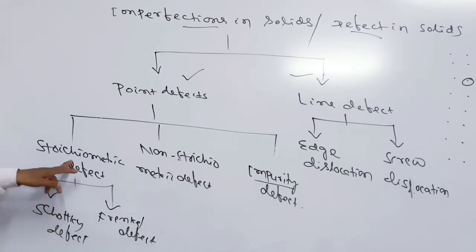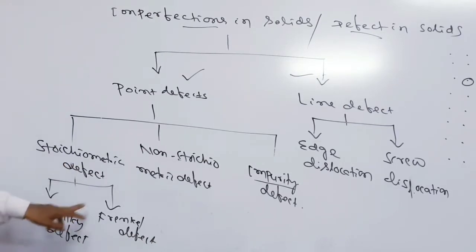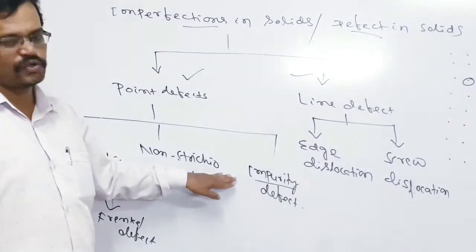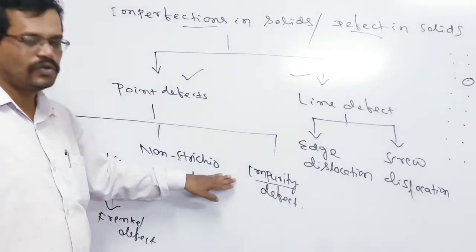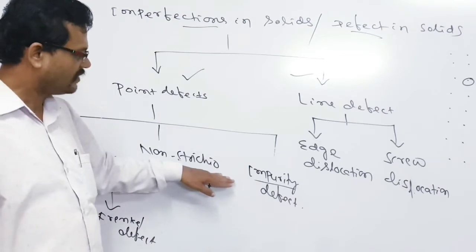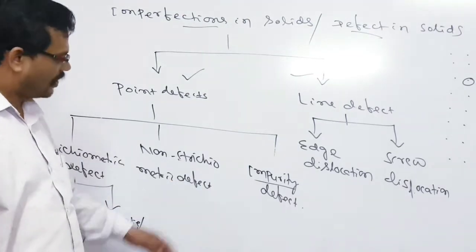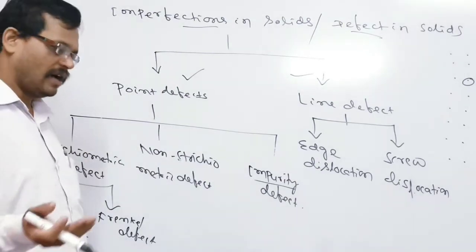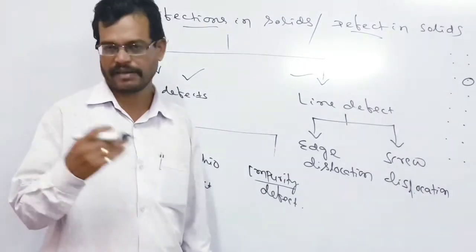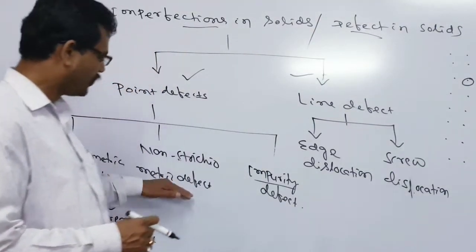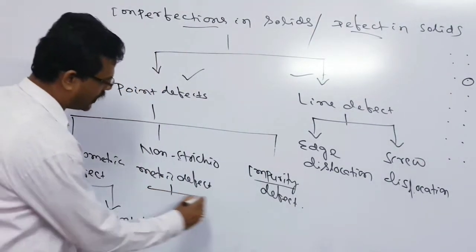So stoichiometric defect is once again divided into Schottky defect and Frenkel defect. Just like that, non-stoichiometric defect: you see, in the beginning I told you, in non-stoichiometric defect the ratio of the cations and anions does not remain the same. So cations, that is, metal cations, or anions. So in non-stoichiometric defect, what will happen, sir? Either cation will be in excess and anion will be less, or anion will be in excess and cation will be less. So in that way we can divide it also into two types.